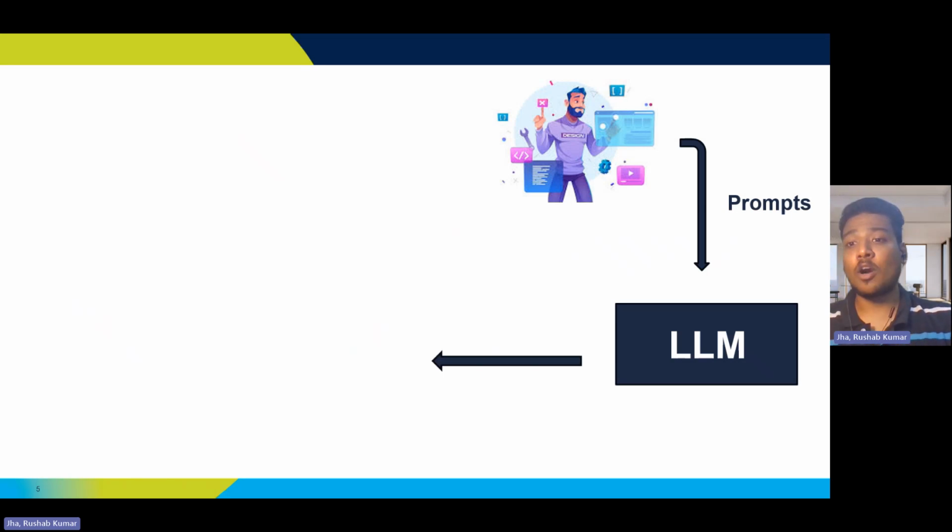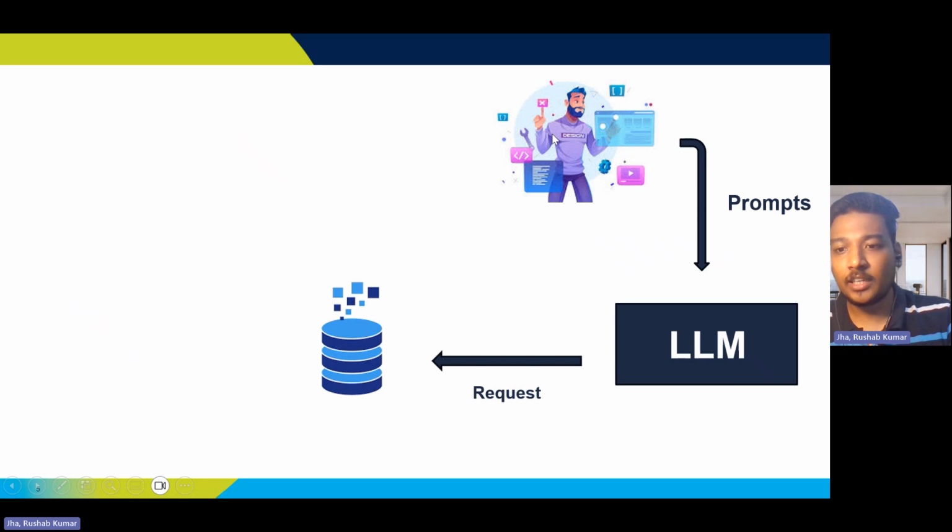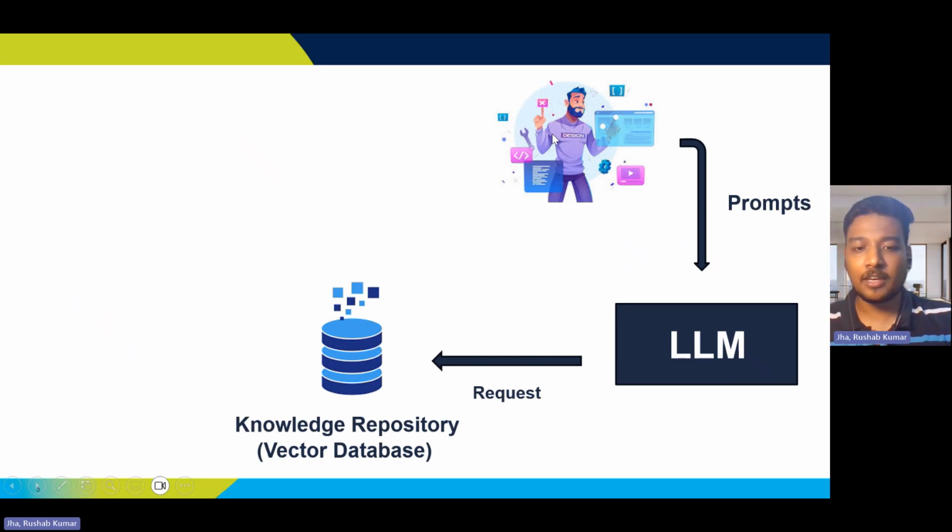What the LLM model is supposed to do with the retrieval augmented part is that it will go for the retrieval part. It will request that particular information from a knowledge repository, which is our vector database. In a vector database, any sort of data, whether it's an image, audio information, or graphical information, is stored in the form of numerical data, as vector embeddings.